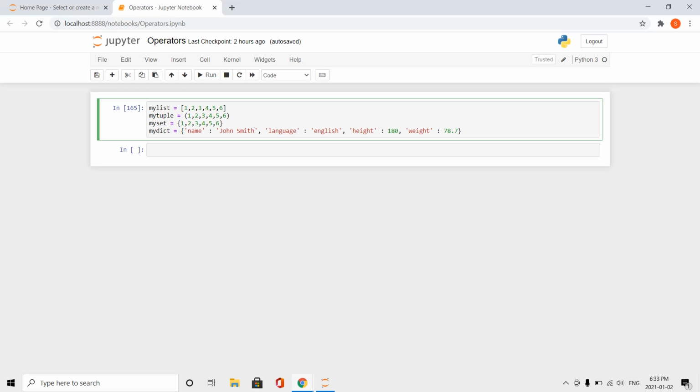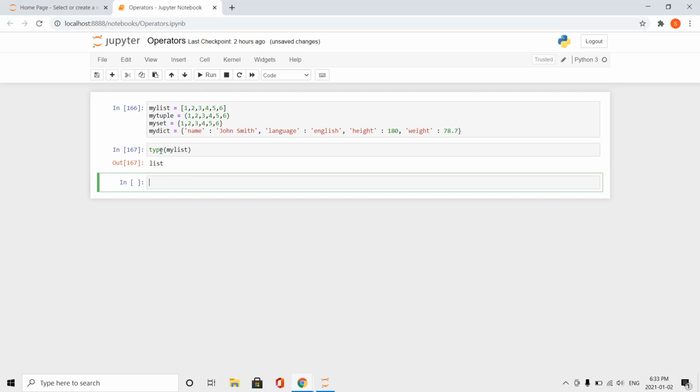Today I'm going to quickly cover the common data structures in Python, which would be, in my opinion, lists, tuples, sets, and dictionaries. And the syntax for creating each of these would be, for lists, the square brackets; for tuples, parentheses; for sets, the curly brackets; and for dictionaries you would have the curly brackets, but then each key would be separated from each variable by a colon. So let's run this and just make sure that our my list is actually a list, and the type function does return list as the type of that data structure.